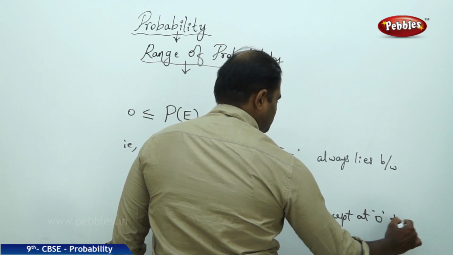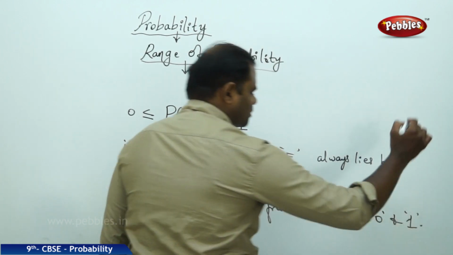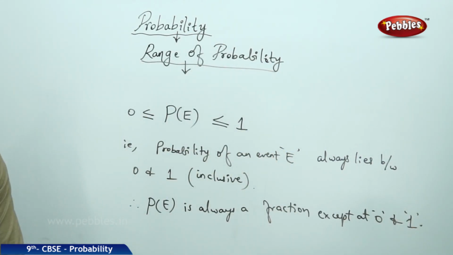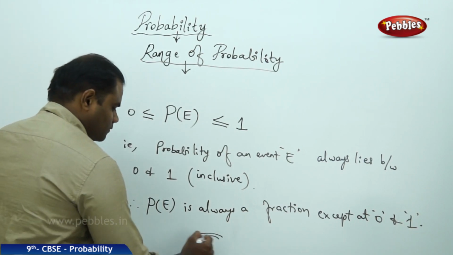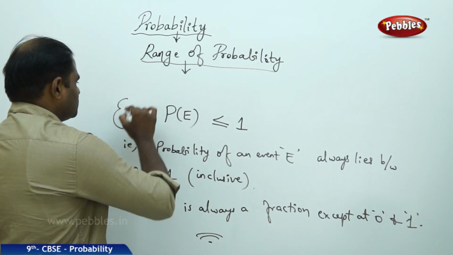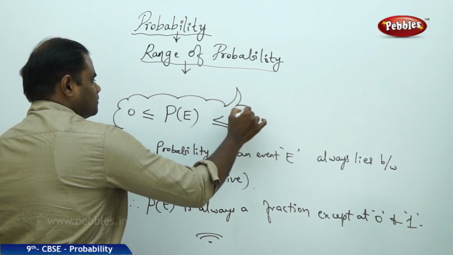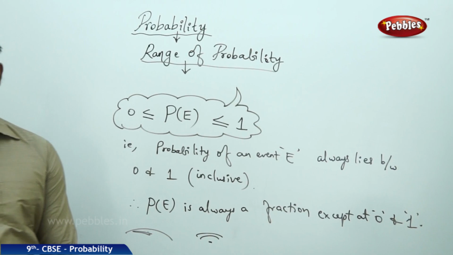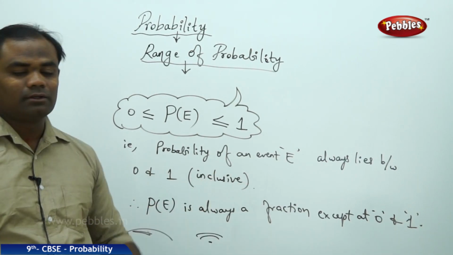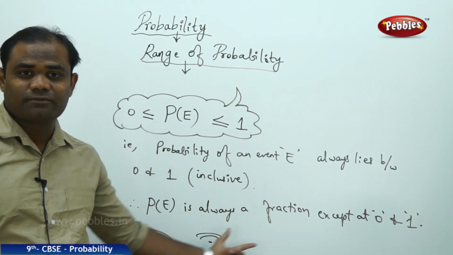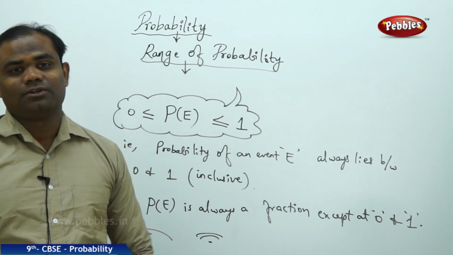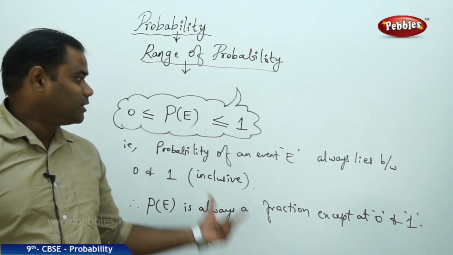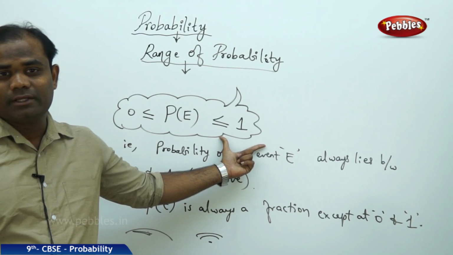Except at 0 and 1, the probability is always a fraction, is how we come to the learning outcome. Probability always lies between 0 and 1 inclusive, and hence is always a fraction, except at 0 and 1. Range of probability for any event A.